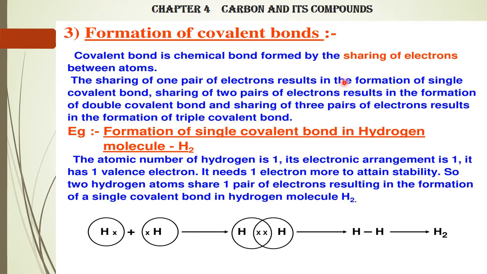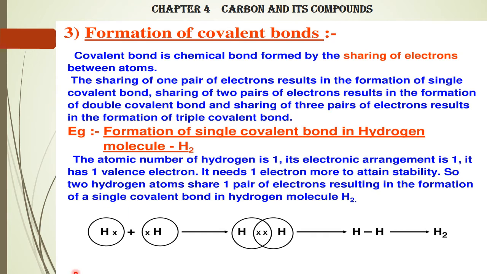The sharing of 1 pair of electrons results in the formation of a single covalent bond. If it shares 2 pairs of electrons, the picture that we have seen was with sharing of 1 electron, so that is why it is called single covalent bond. Sharing of 2 pairs of electrons results in the formation of a double covalent bond, and sharing of 3 pairs of electrons results in the formation of a triple covalent bond.